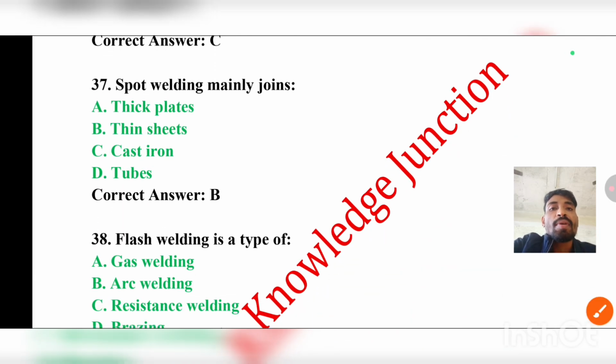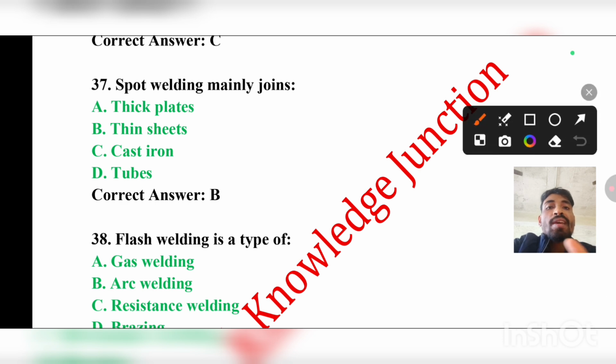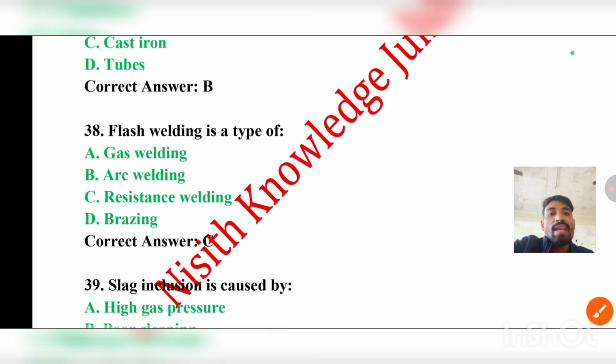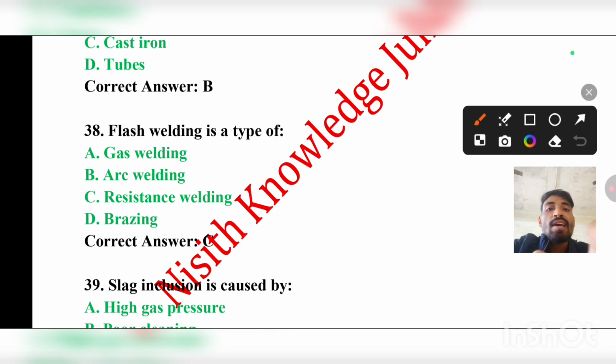Question number 37. Spot welding mainly joins thick plates, thin sheets, cast iron or tubes. The correct answer will be B, that is thin sheets. Question number 38. Flash welding is a type of gas welding, arc welding, resistance welding or brazing. The correct answer will be C, that is resistance welding.